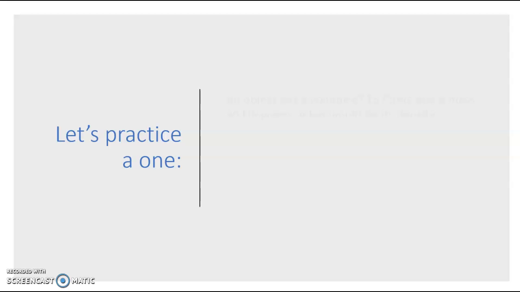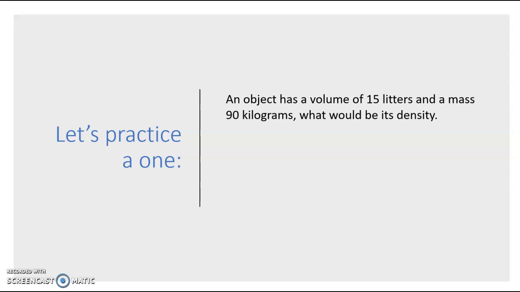Let's practice one. An object has a volume of 15 liters and a mass of 90 kilograms. What would its density be? Well, first of all, we need to make sure we understand our formula. D equals M over V. Density equals mass divided by volume. In this one, we would take the 90 kilograms and put it on top, and the 50 liters and put it on the bottom. Our density would then become 6 kilograms per liter.